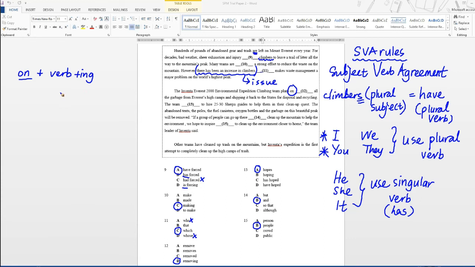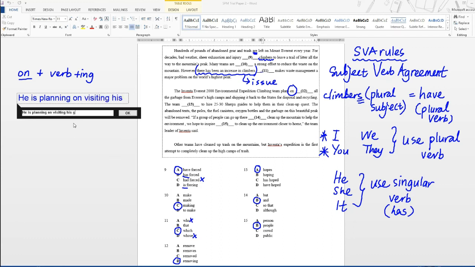I'm going to give you a sentence using the same rule that I mentioned earlier. For example, he is planning on visiting his grandmother tomorrow. Like I mentioned just now, you can see the preposition on and then followed by a verb, visit, plus ing.